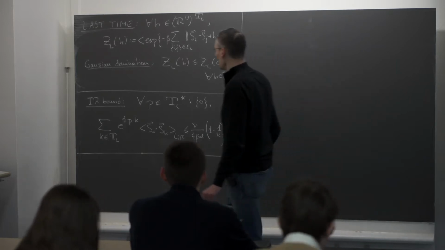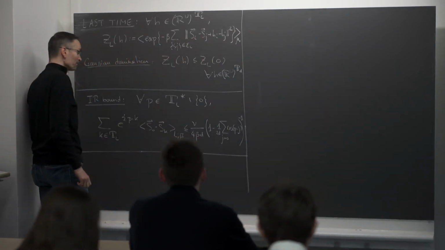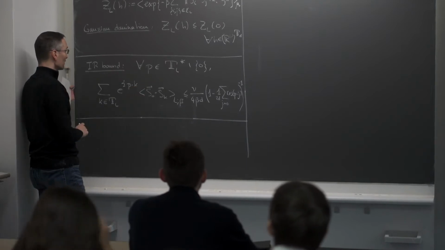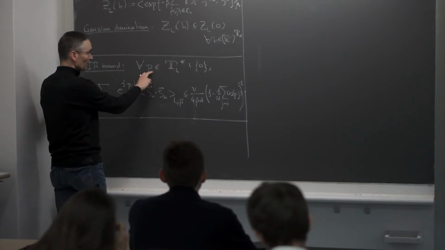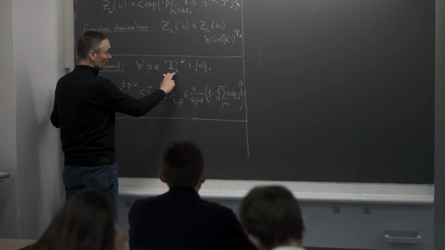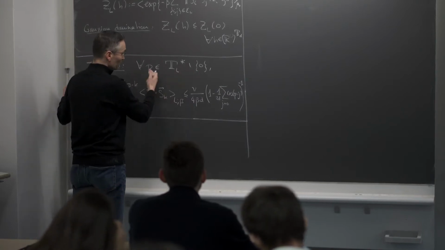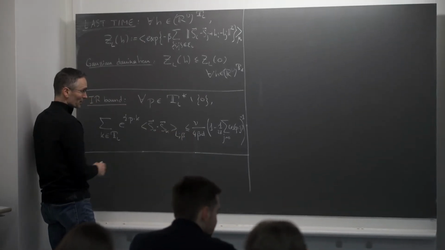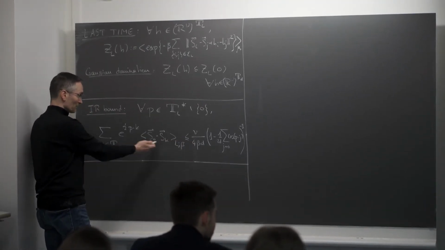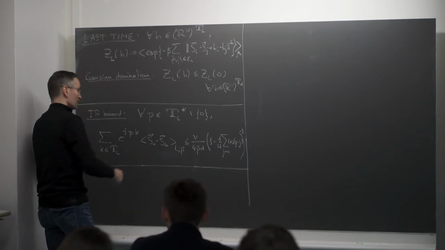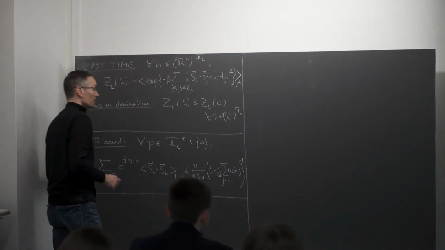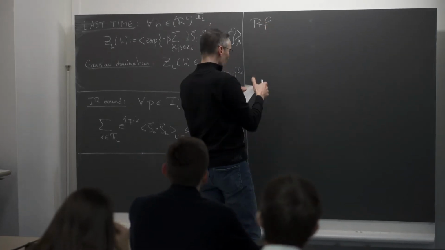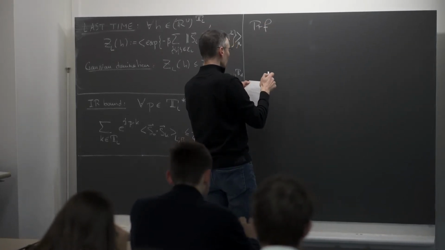Then the only thing that remains to be done is the proof of the infrared bound, which I have recalled here. It's just stating the following. For any p in the reciprocal torus and p different from 0, we have the identity which is written here that I will not read. But now what we are going to do is to show that this is indeed the case. So, proof of the infrared bound, which is Theorem 10.24.